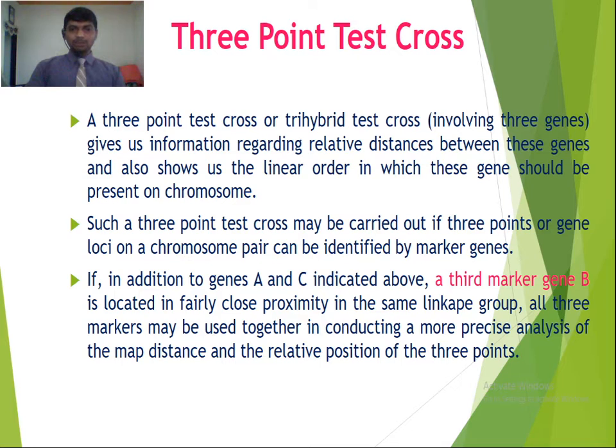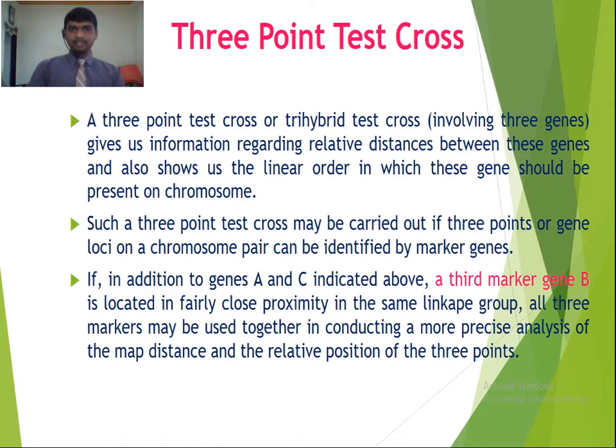If, in addition to genes A and C indicated in the above 2-point test cross, a third marker gene B is located in fairly close proximity in the same linkage group, all 3 markers may be used together in conducting a more precise analysis of the map distance and the relative position of the 3 points. Now here we introduce a third marker gene, that is B, in addition to the genes that we studied before, gene A and C in a 2-point test cross.